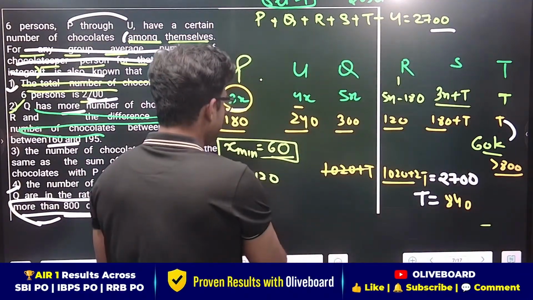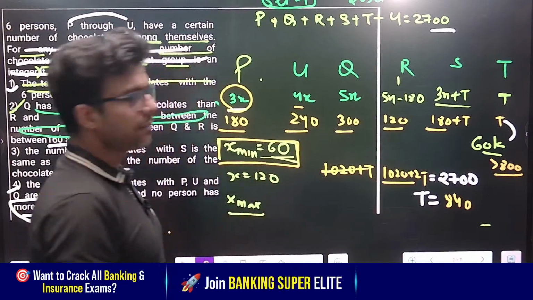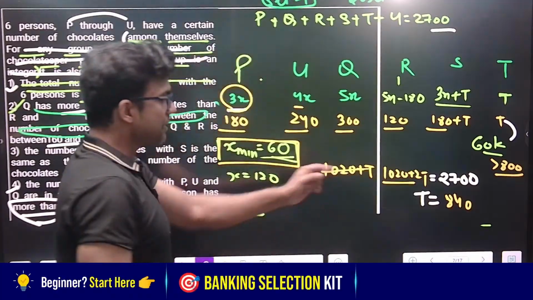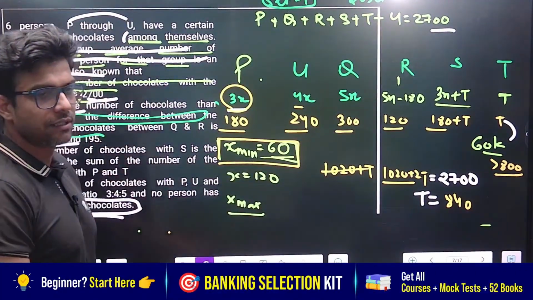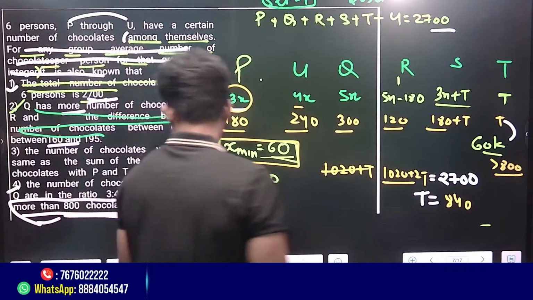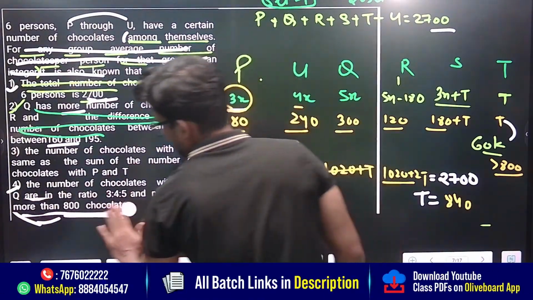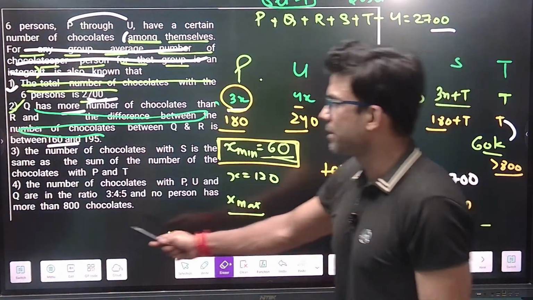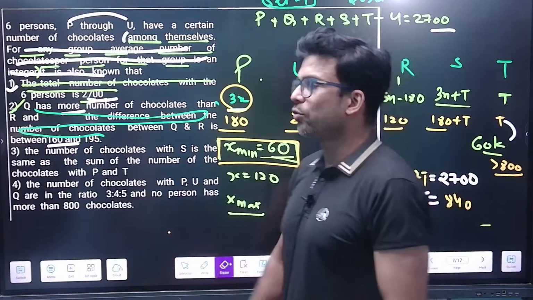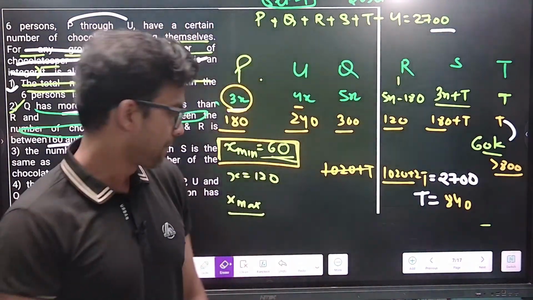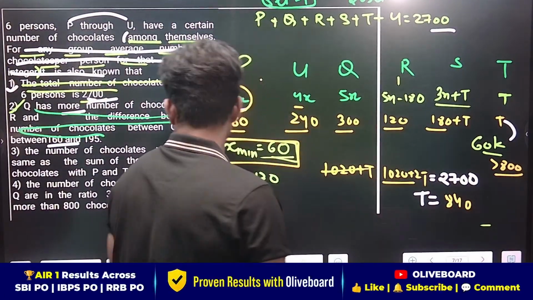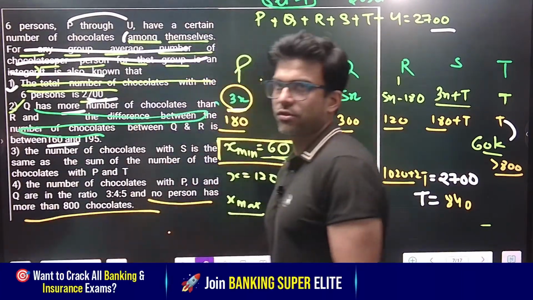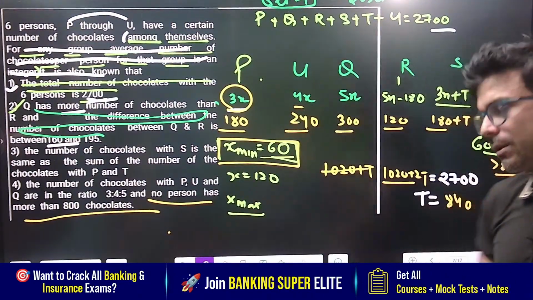Can I take this value x minimum 60? No. Why? Because this line will get violated, because no person has more than 800 chocolates. This line would get violated. No person has more than 800 chocolates.